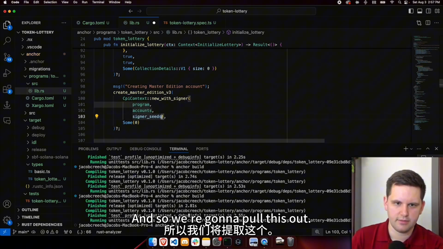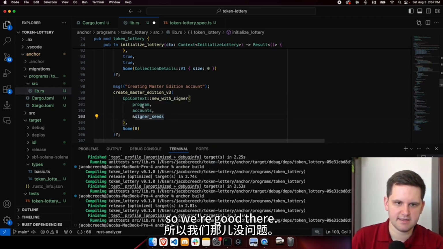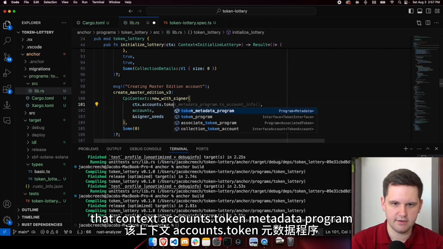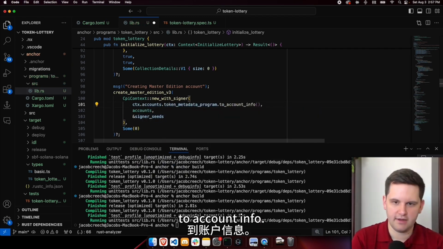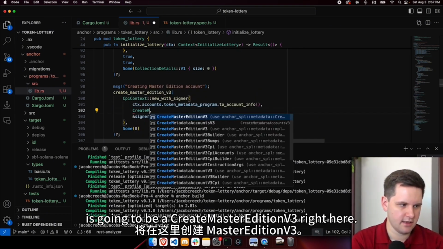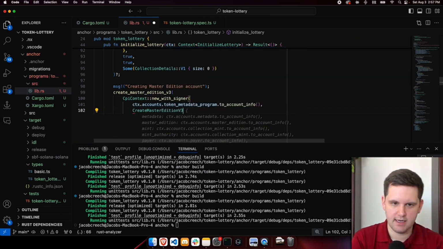And so we're going to pull this out. We know that we already have the signer seeds, so we're good there. This is going to be that context accounts.token metadata program to account info. And then this accounts is going to be a create master edition v3 right here.